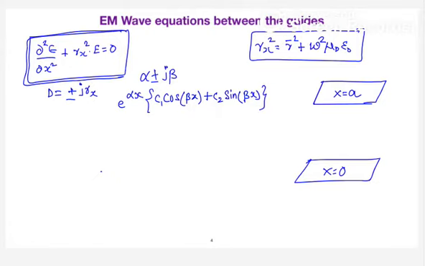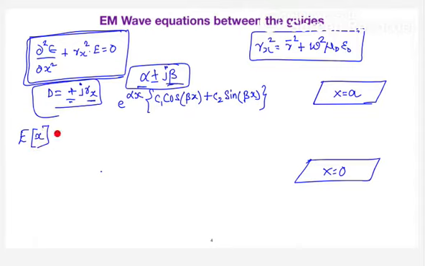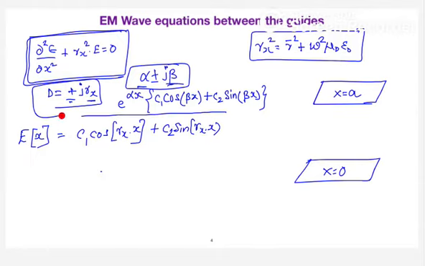By comparing this, your alpha will be 0 here and your beta will be the same as γx. Okay, so with that, I can say the electric field variation in x direction can be given by C1 cos γx x plus C2 sin γx x. So this is the equation for electric field with respect to x direction.